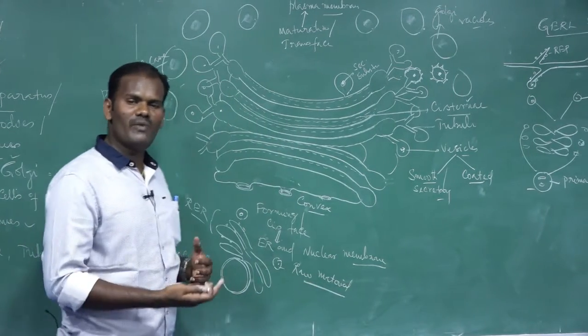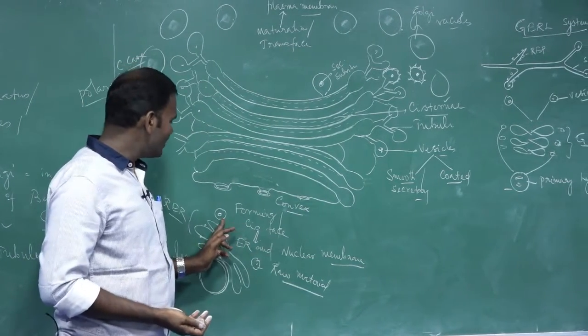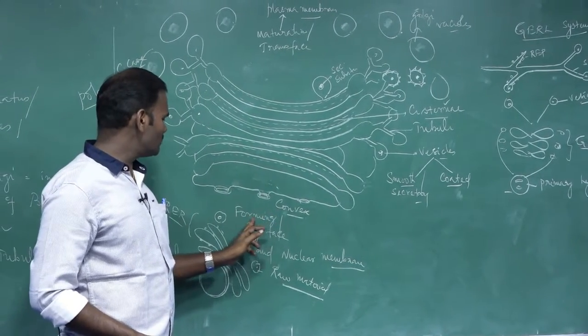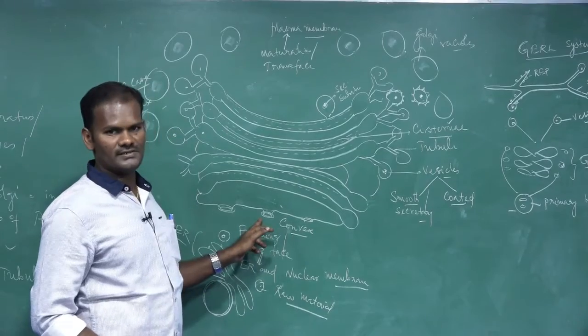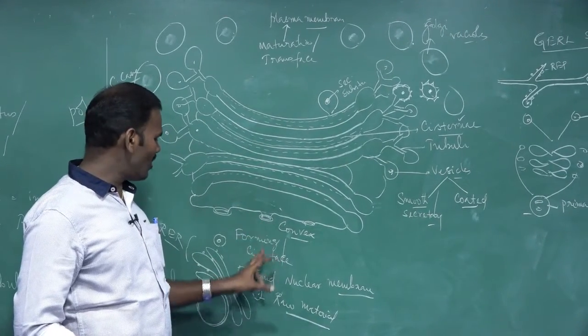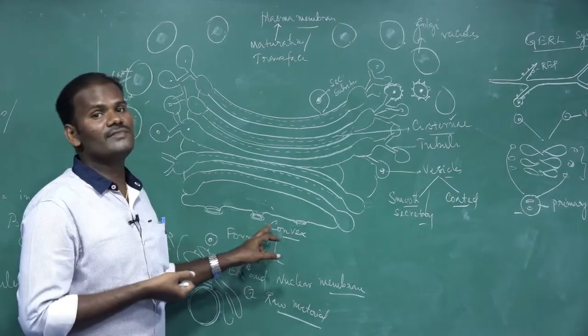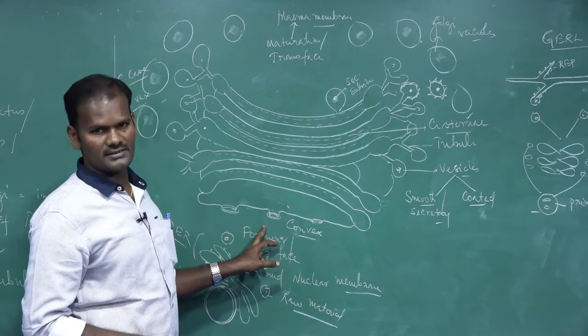So how do they get modified to function? They enter into the Golgi apparatus through the forming face, also called the cis face. This forming face is also called the receiving side of the Golgi apparatus.